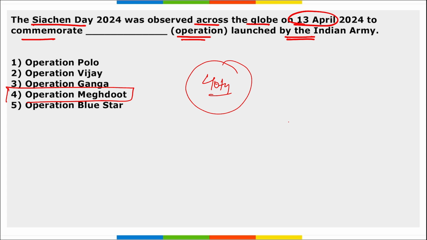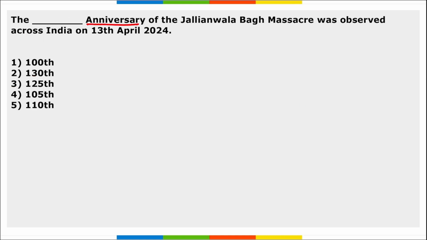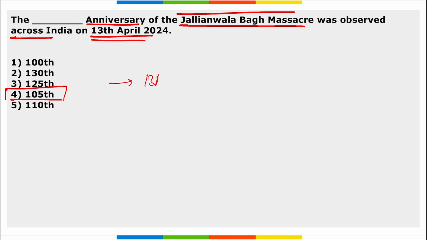When was Operation Meghdut launched by the Indian Army? It is 1984, on 13th of April. Next, the anniversary of the Jallianwala Bagh massacre was observed across India on 13th of April. So it is the 105th anniversary of the Jallianwala Bagh massacre that was observed across India on 13th of April. Correct? Apart from this, remember the Jallianwala Bagh massacre was held on 13th of April 1919. It was held in Amritsar.